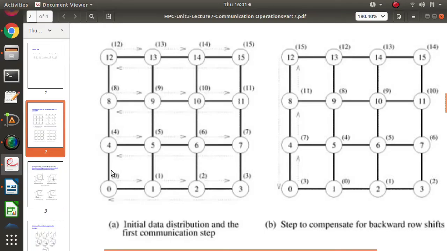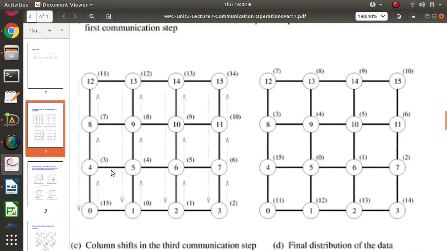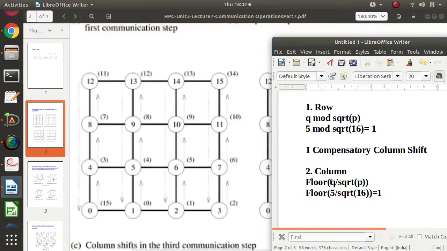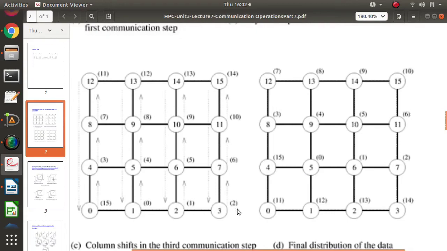So that's why we are doing one column shift, and after that, we are performing this column shift. So one column shift we require. The column shift is done on all columns: on this column, this column, this column, this column, like this. So the column shift is done. See here, 15 is going to 4. Here you can see 4 has 3, so 3 will go here. 8 has 7, so 7 will go here, 7 went here.